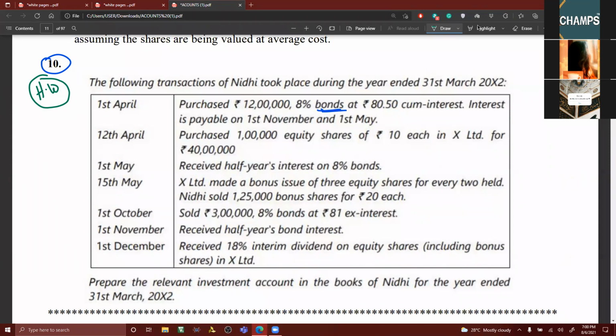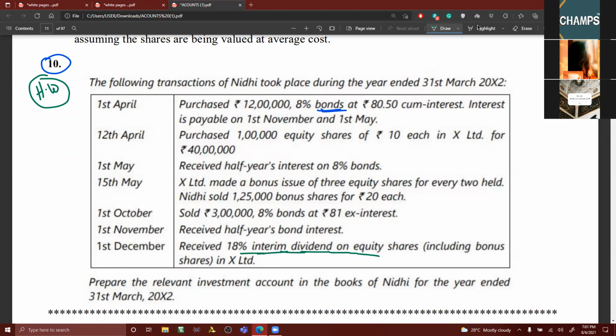Able to follow this, my dear friends? You have to open two accounts. One is investment in debentures, the other one is investment in shares. Shall I give this one as homework to you? Only thing is the interim dividend on equity shares, including bonus shares.